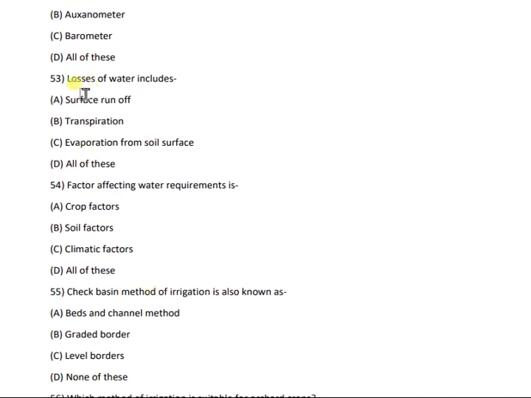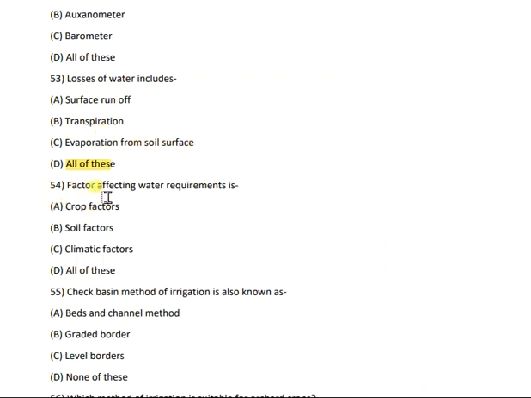Then question number 53. Losses of water include surface runoff, transpiration, evaporation from soil surface, or all of these. And the correct answer is all of these, because all of these are included in losses of water: surface runoff, transpiration, and evaporation from soil surface.